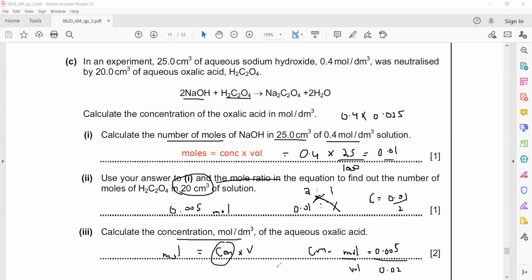What's the answer? So 0.25. So the concentration is 0.25 mole per decimeter cube. Is it clear? Discussion related to the moles.